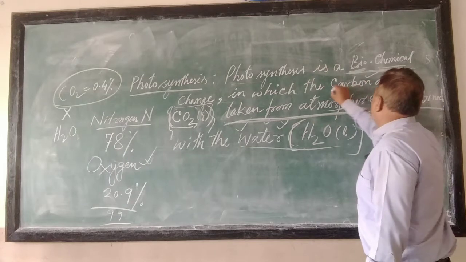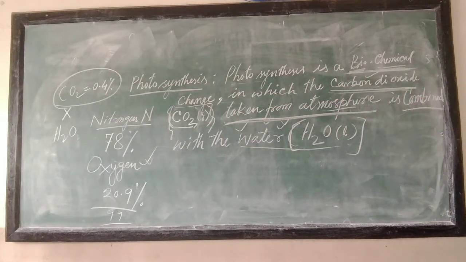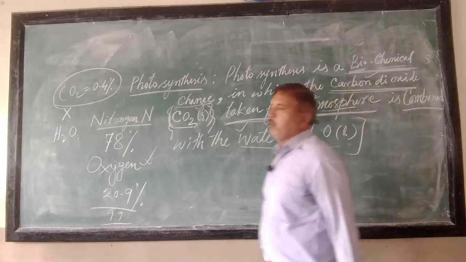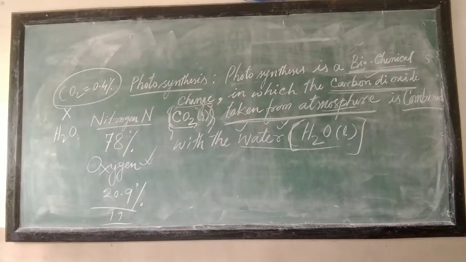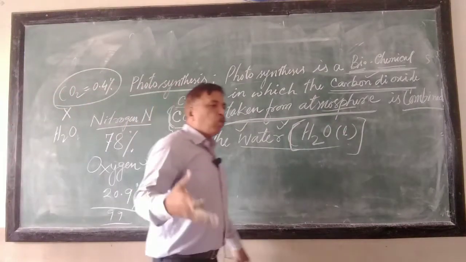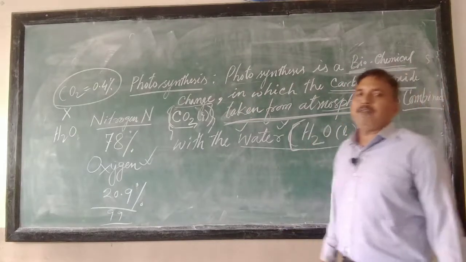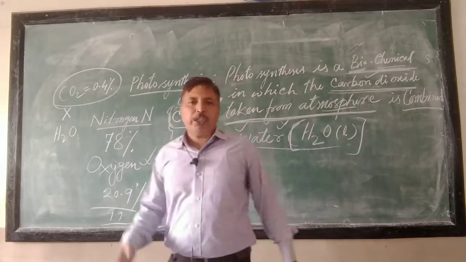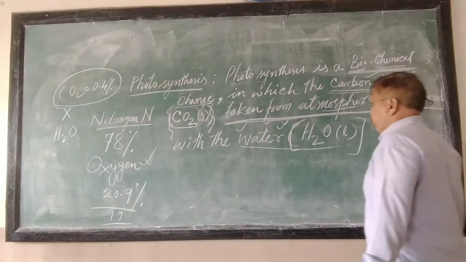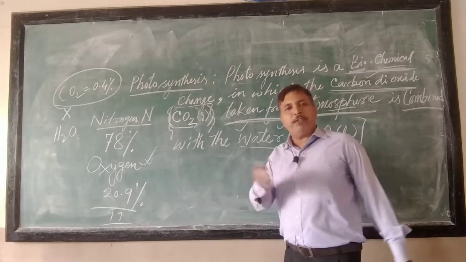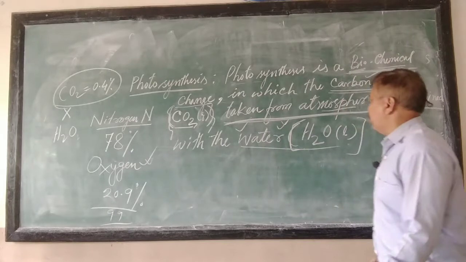If I ask you where a plant gets the water from, your answer will be from the soil. How do they get the water from the soil? Their roots absorb water. The absorbing mechanism I will tell you later when it comes. If it is in the syllabus, someday I will tell you, or in some other video I will tell you the mechanism of how the plants absorb water from the soil, right.